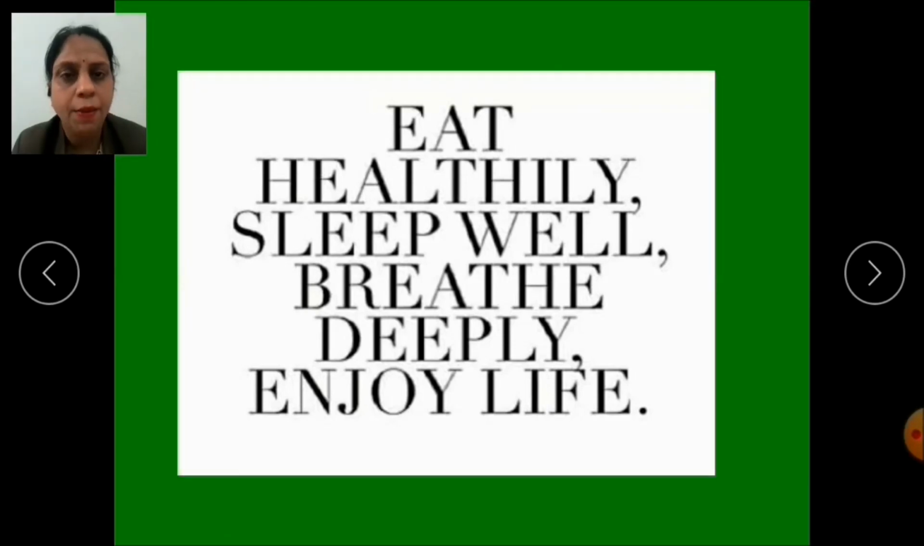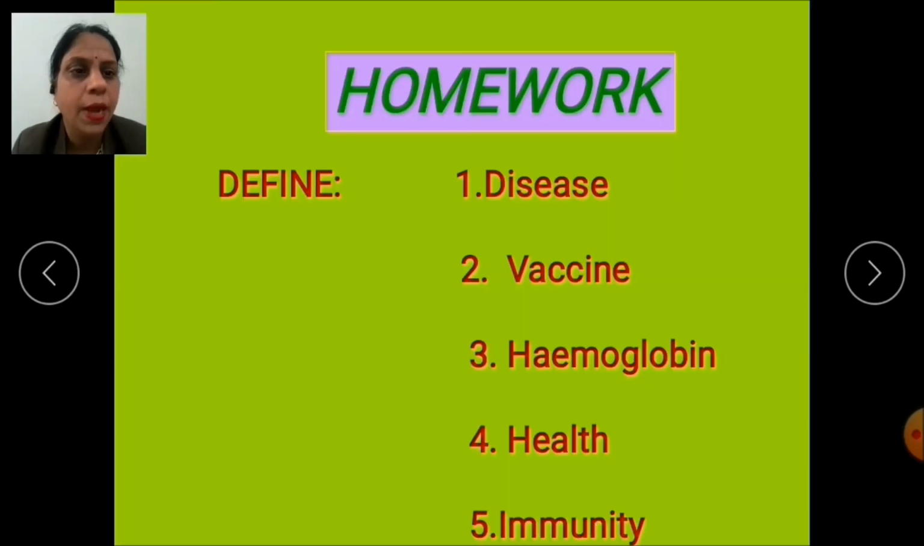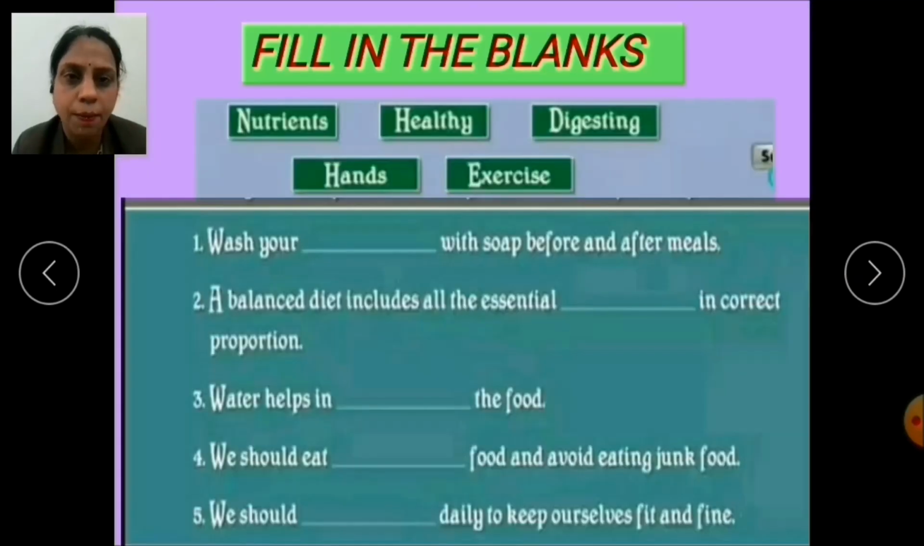With this, I am concluding my session by giving you some homework. In homework, you have to define some words. What are those words? They are disease, vaccine, hemoglobin, health and last is immunity. And not only this, you have to fill in the blanks. Here some options are given. You have to fill these blanks with these options.